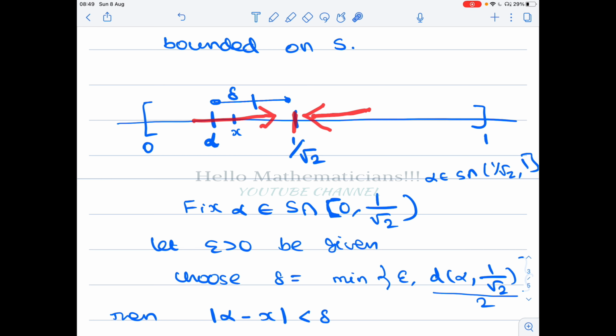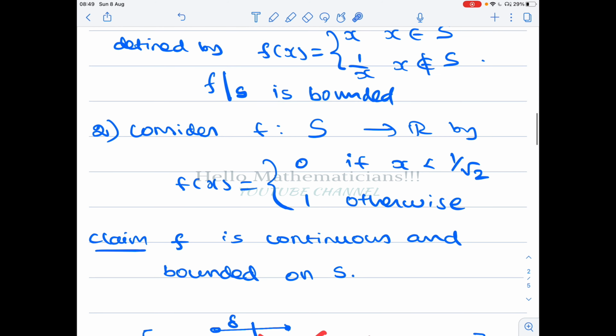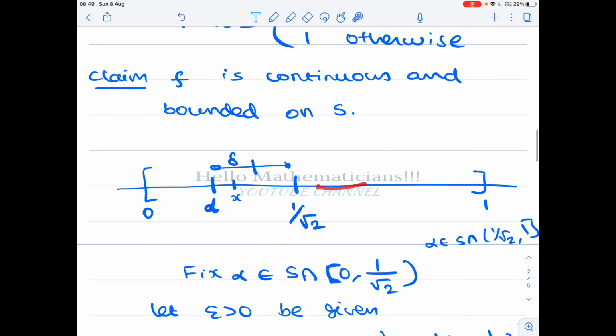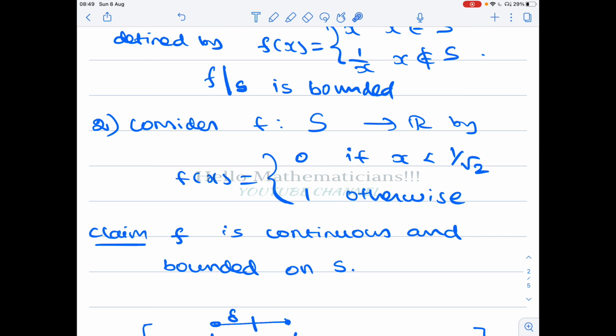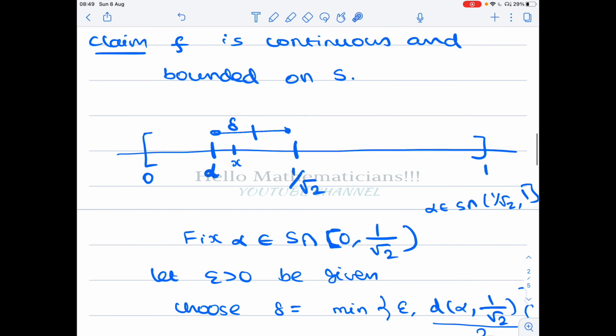If the sequence xn converges from the right to the point 1 by root 2, then its images will be 1. Therefore, for those sequences xn coming from the right, the image sequence converges to 1. But if you look at a sequence in the set S converging to 1 by root 2 from the left, its image sequence goes to 0. Therefore, the limit of the function f at the point 1 by root 2 does not exist. So the function is not continuous at 1 by root 2, and therefore this function cannot be extended to a continuous function on closed 0, 1. I hope you understand it.